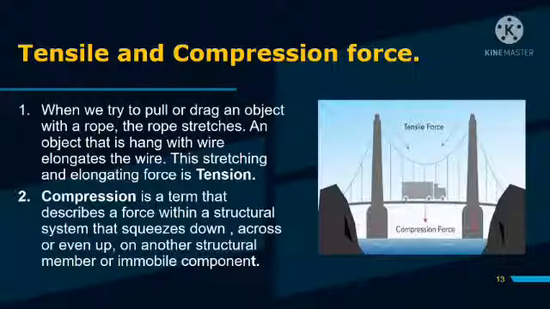When we try to pull or drag an object with a rope, the rope stretches. An object that hangs with a wire elongates the wire. This stretching and elongating force is tension. Compression is a term that describes a force within a structural system that squeezes down, across, or even up on another structural member or immobile component.